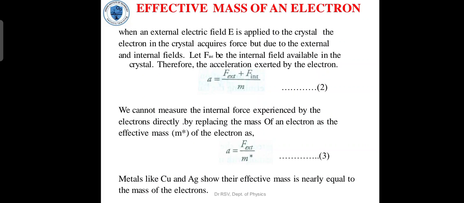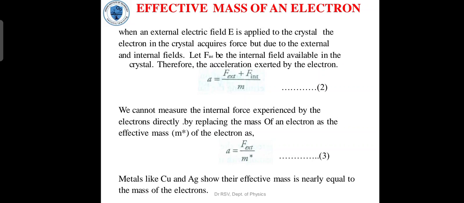Effective mass of an electron. When an external electric field E is applied to the crystal, the electron in the crystal experiences a force. But due to the external and internal field, let F int be the internal force available in the crystal. Therefore, the acceleration experienced by the electron, A, is equal to F external plus F internal divided by mass.